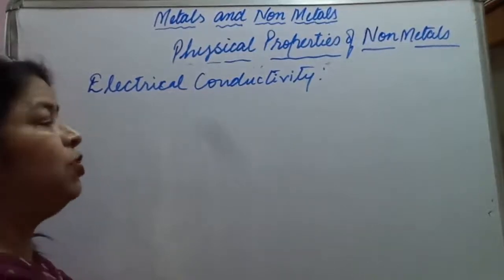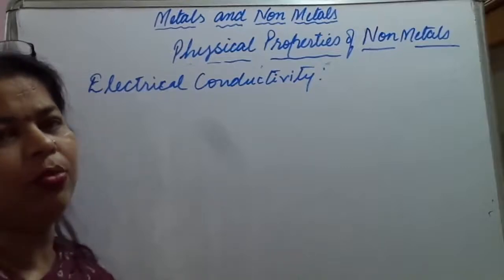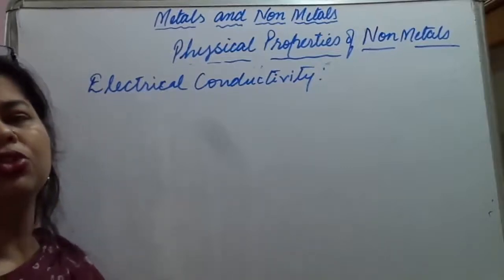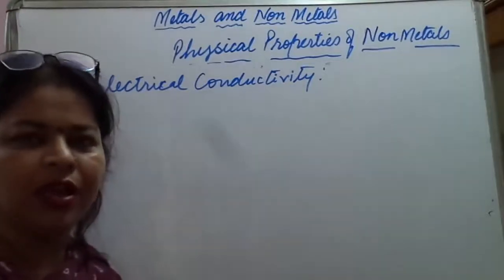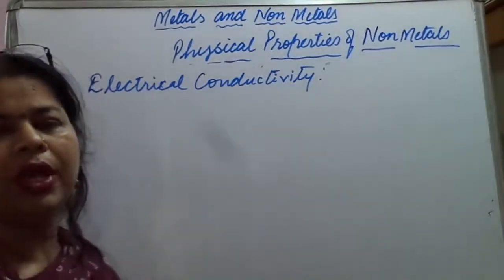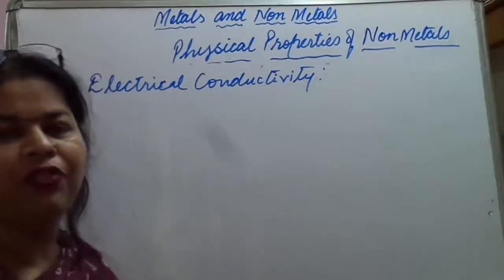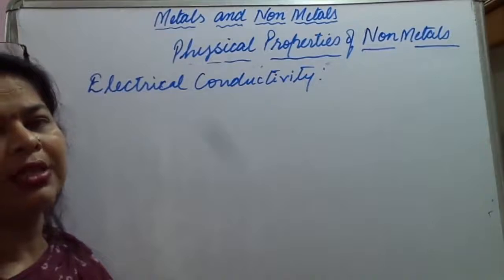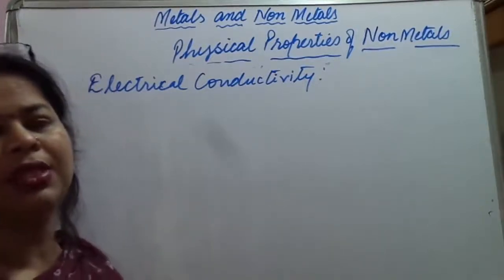Why? Because of the presence of covalent bonds. And how are covalent bonds formed? They are formed by sharing of electrons. So electrons are not present free in the lattice. As a result, they won't conduct electricity as well as heat.